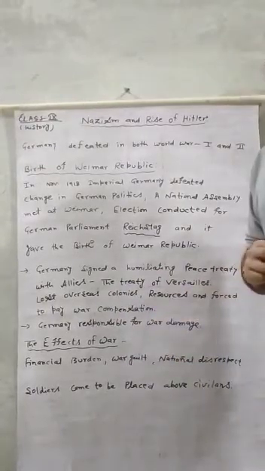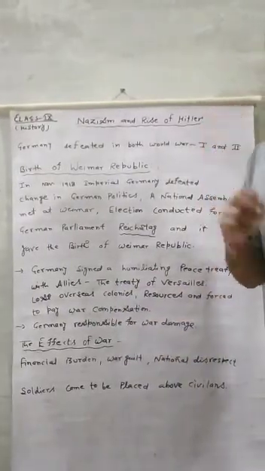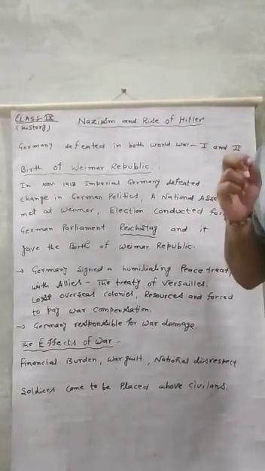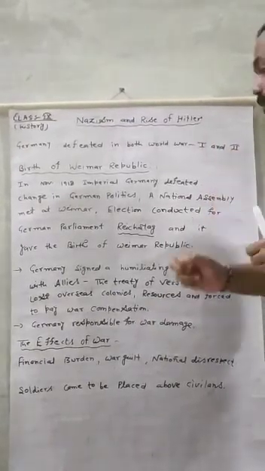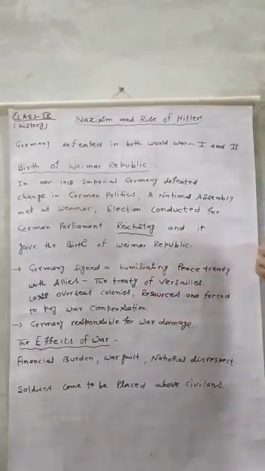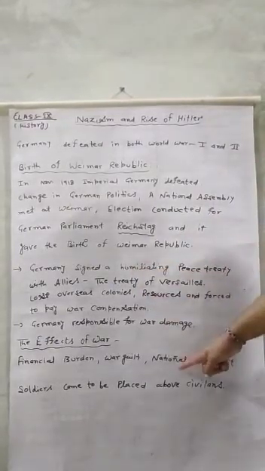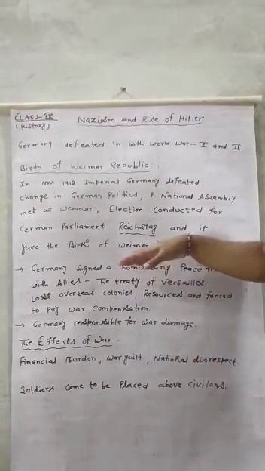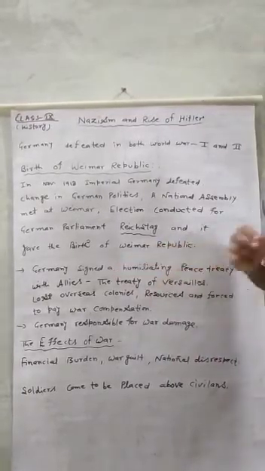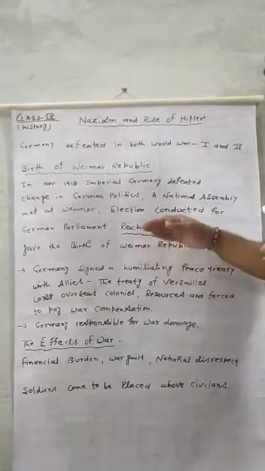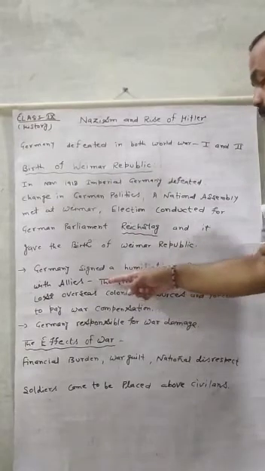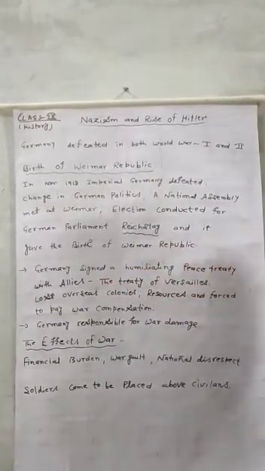For all the problems that came in the First World War, only Germany was held responsible according to the Treaty of Versailles. After that came a type of national disrespect. Germany was called a very disrespected country because, for all the damage, only Germany was responsible according to the Treaty of Versailles.